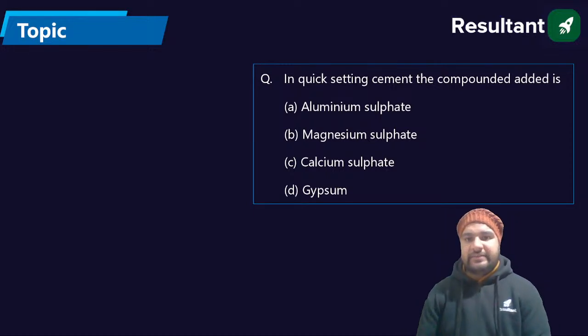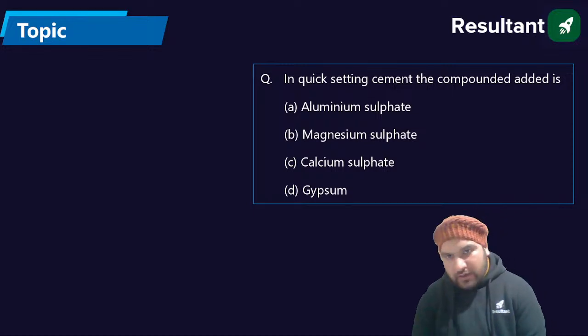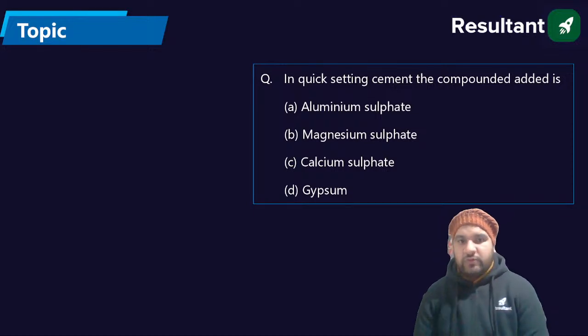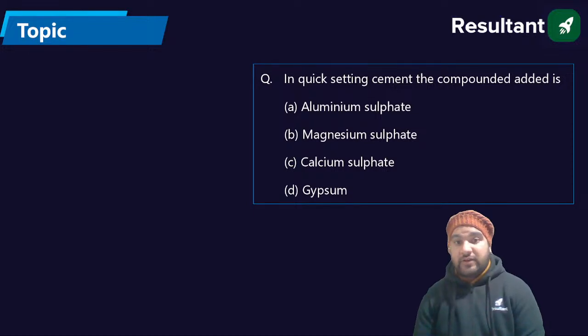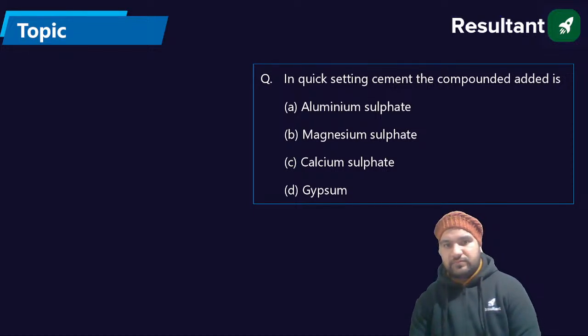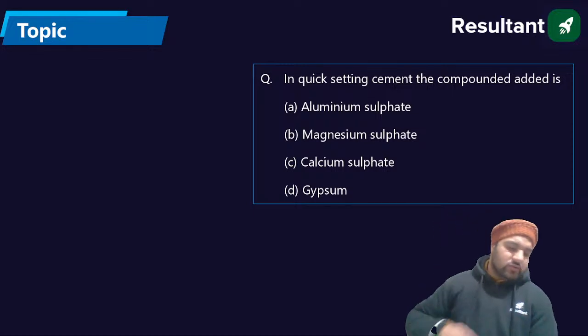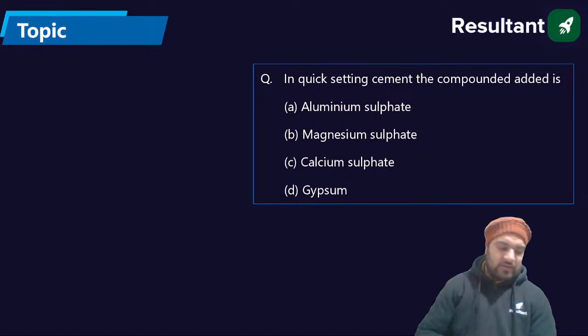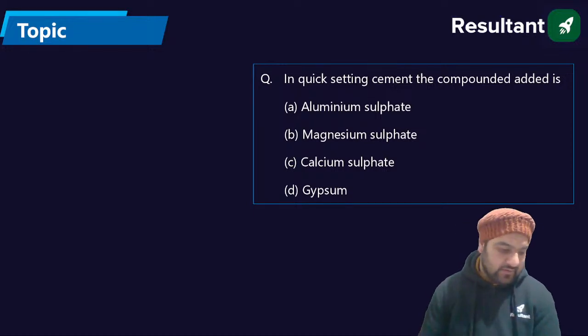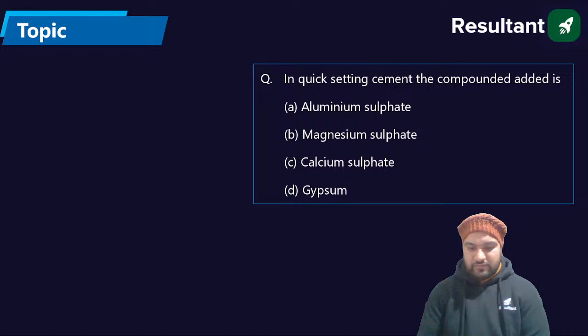So in quick setting cement, the compound added is, so we have the quick setting cement. Which type of compound will you add? In case of quick setting cement, you have to add the accelerator. So which among the following will be accelerator? Guys, it is quick setting cement. What are you doing?